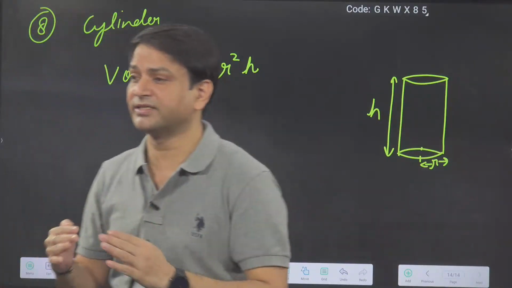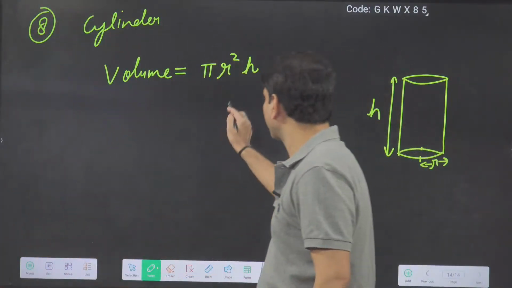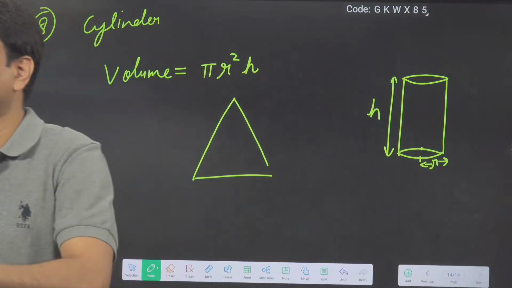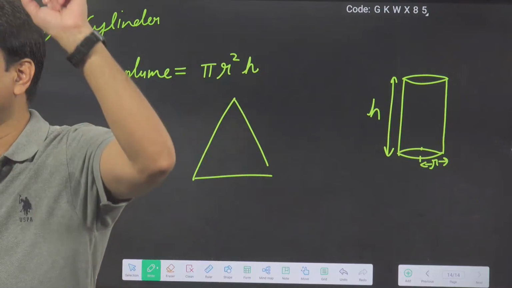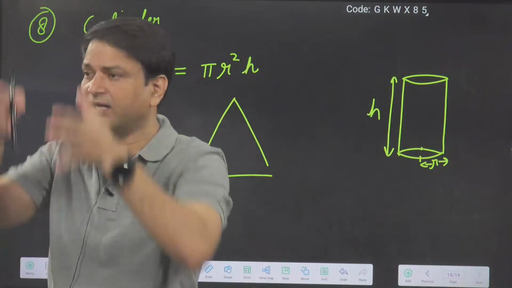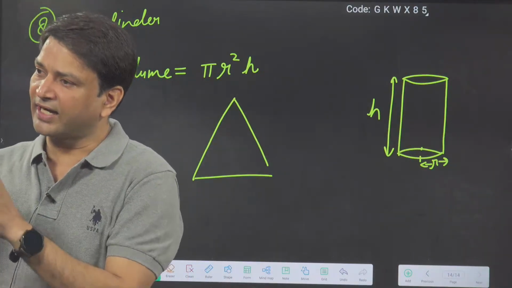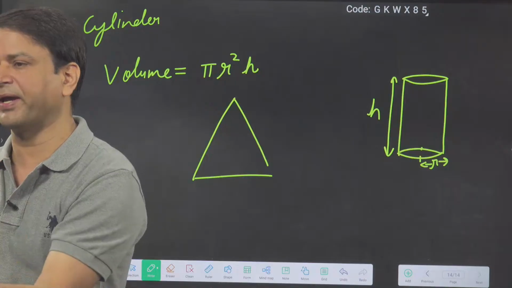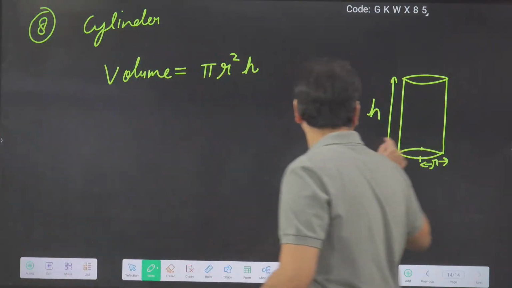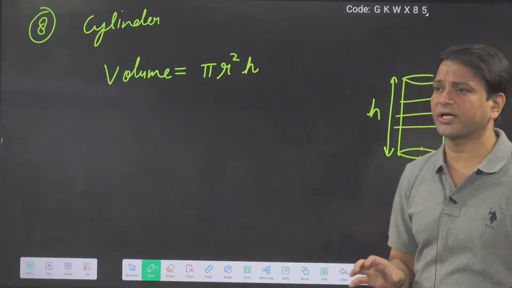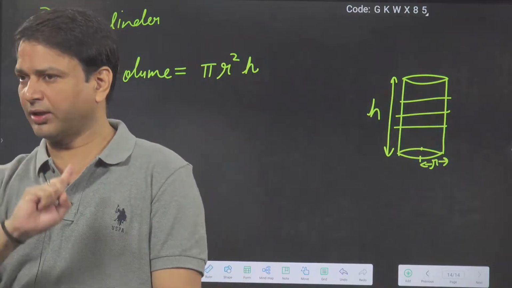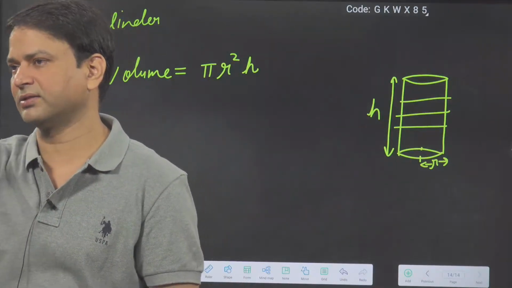When the area is changing, when the shape is changing from bottom to top, like in the case of a cone, it is not identical, so I cannot say the area of the base into height. That's why we get 1/3 pi r square h. But in the case where top to bottom it is identical or symmetrical, the volume is the area of the base into height. Like in the case of a cylinder, any section you cut you will get a circle. Top to bottom it is identical, so the volume is the area of the base, pi r square, into height, H.